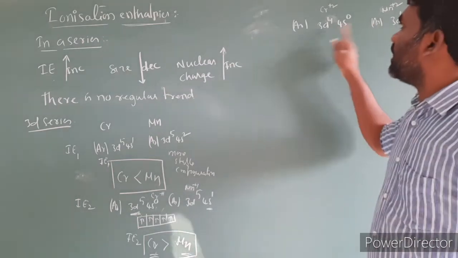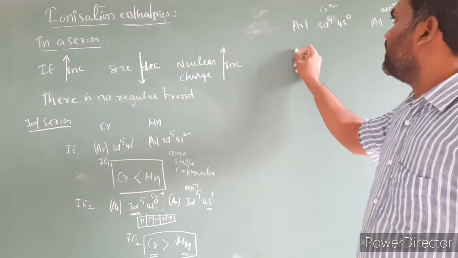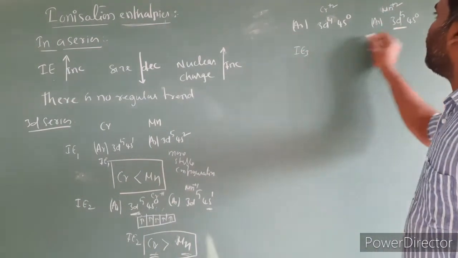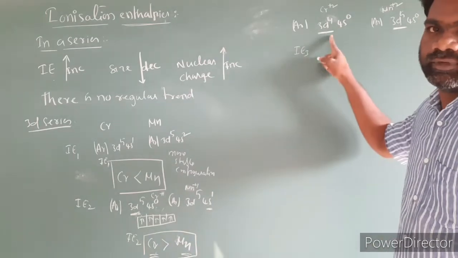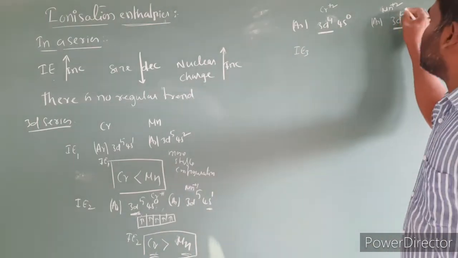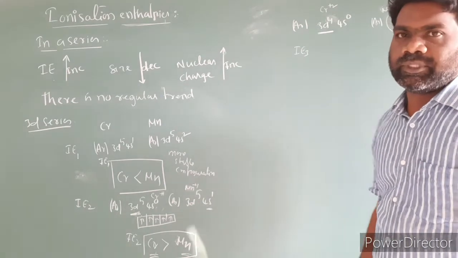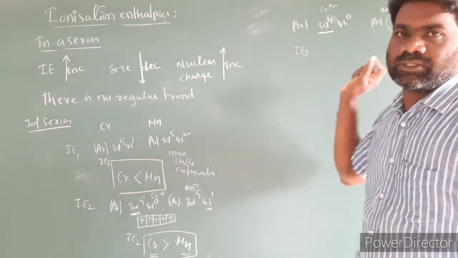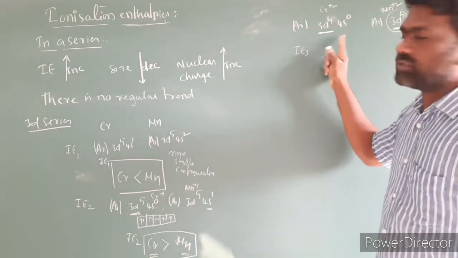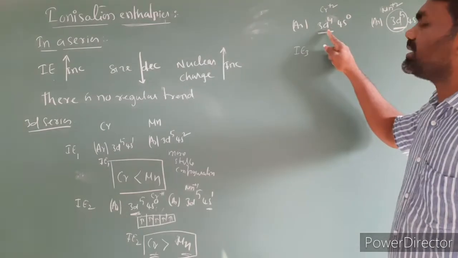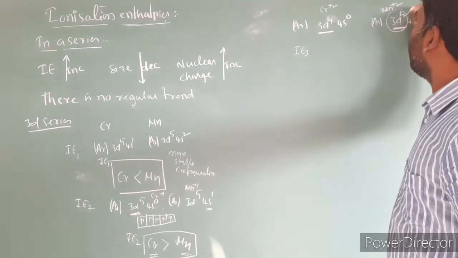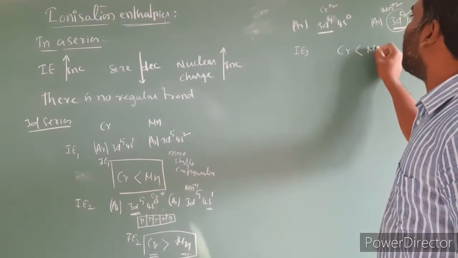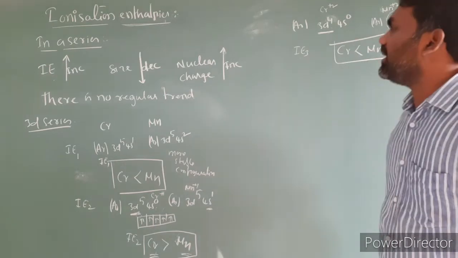From which element can we remove the third electron very easily? That is IE3, which is the greater value. Look at this configuration. Here we have a d5 configuration, and here we have d4. This is a half-filled configuration. Removing an electron from the half-filled configuration requires more energy. D4 is not half-filled, it is incompletely filled. Compared to this one, d5 is more stable and d4 is less stable, so removing an electron from d5 requires more energy. So IE3 of chromium is less than manganese.